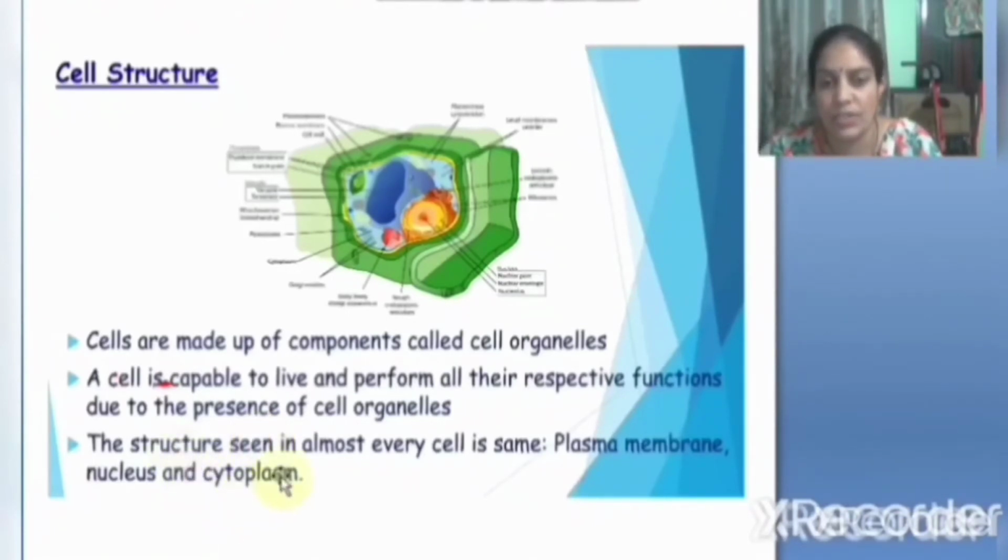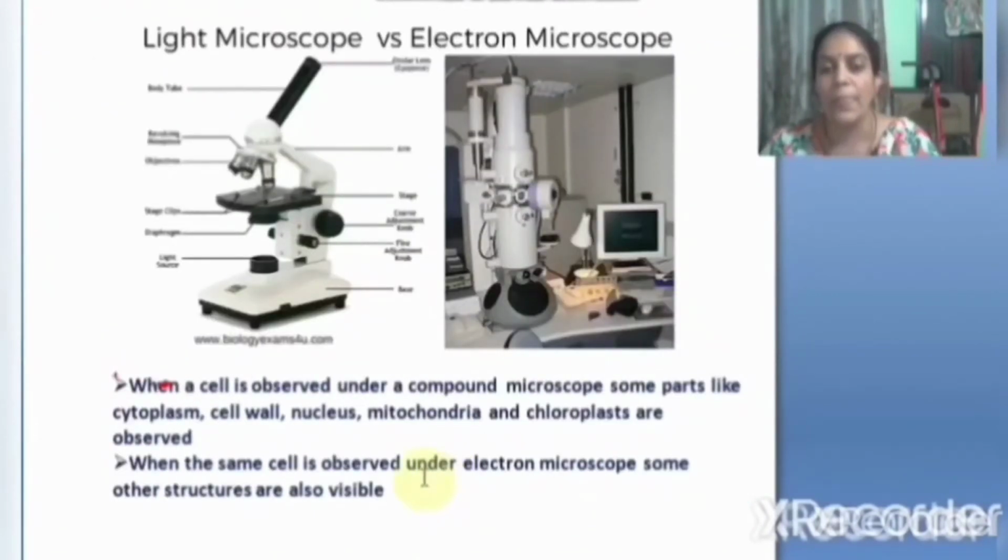The structure seen in almost every cell is the same. Almost every cell is made up of plasma membrane, nucleus, cytoplasm. Let's see different cells. When a cell is observed under a compound microscope, some parts like cytoplasm, cell wall, nucleus, mitochondria and chloroplasts are observed. You are very familiar with this compound microscope. We cannot see all the cell organelles under this compound microscope.